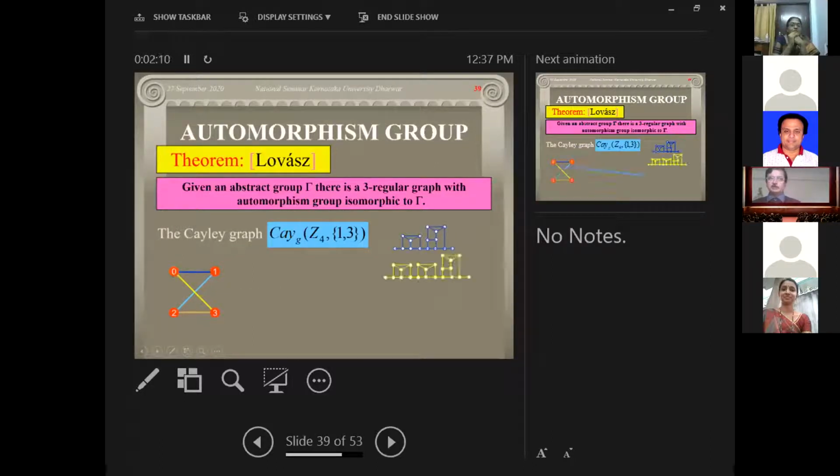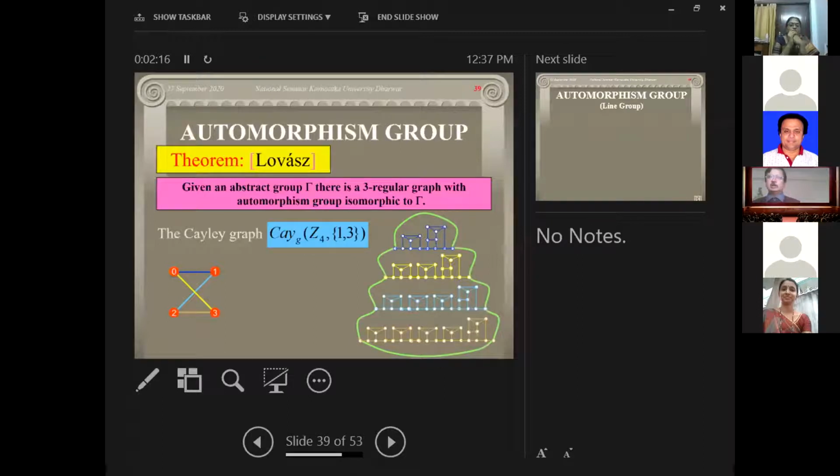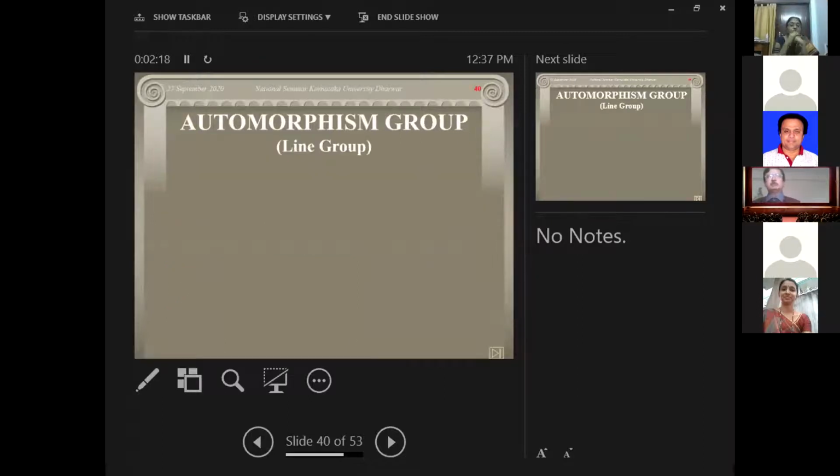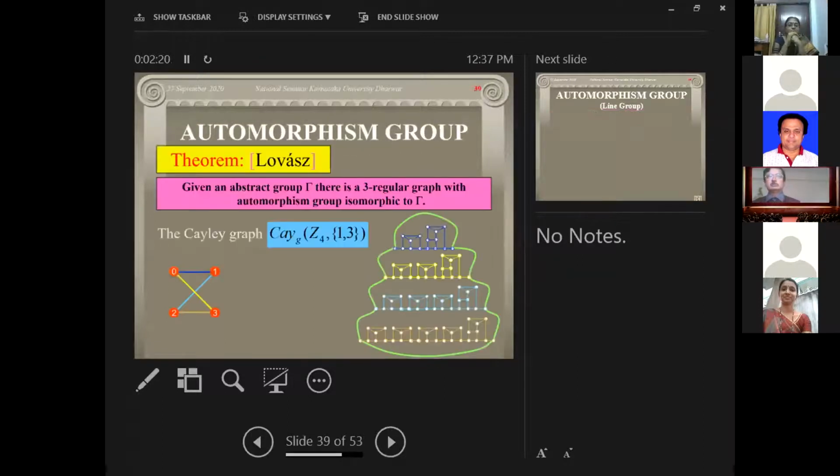You go through that. For every edge, you define a certain structure. Then you join those edges, and finally the automorphism group of this is again the given group only. You take this graph again, you find the automorphism group, and you get the given group itself. There are some other ways also.